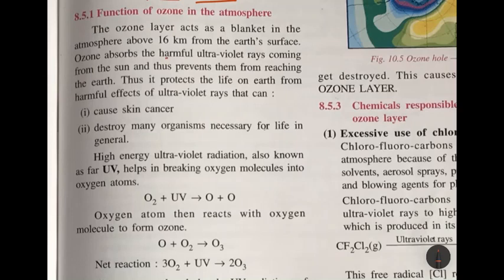Ozone absorbs the harmful ultraviolet rays coming from the sun, and it does not allow the ultraviolet rays to reach the earth's surface. So it protects the earth from the harmful effect of the ultraviolet rays. So what are the harmful effects? It causes skin cancer. It destroys many organisms necessary for life in general.